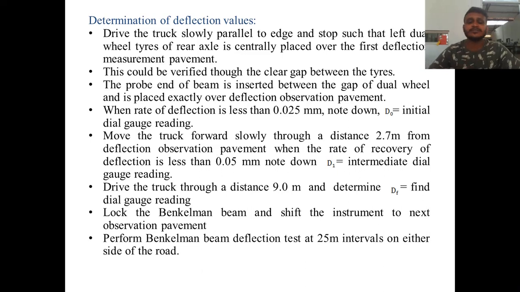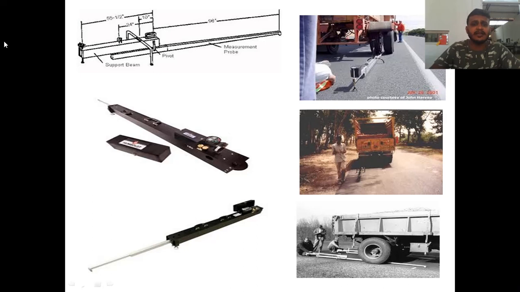Here you can see, this is a Benkelman beam, a Benkelman deflection measurement device. It is provided with a datum, then a beam, a pivot, rear legs, front legs, and a clamp. Then dial gauges for measuring the deflection are there. This is the pivot point, and this is the probe end of the beam. The total length of this beam is around 3.66 meter.